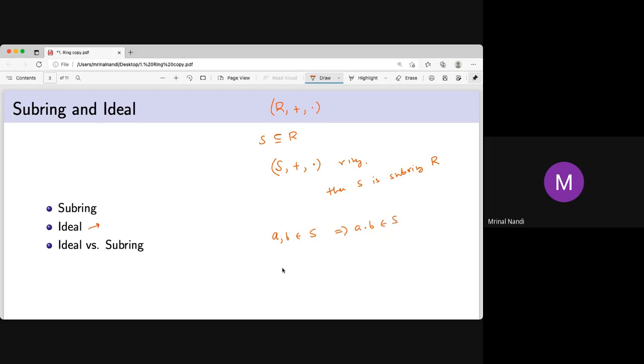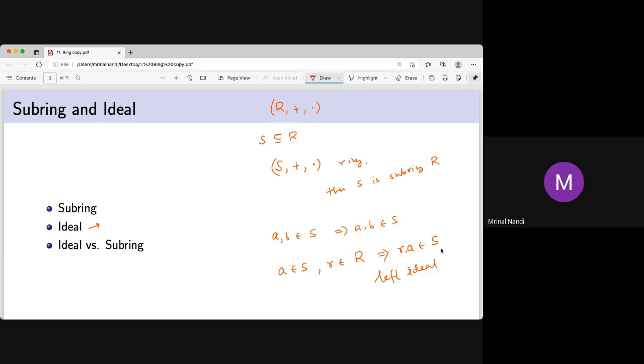But if it so happens that for r coming from R, ra is in S, and this property holds, then it is called a left ideal. And if ar belongs to S, this is called a right ideal.